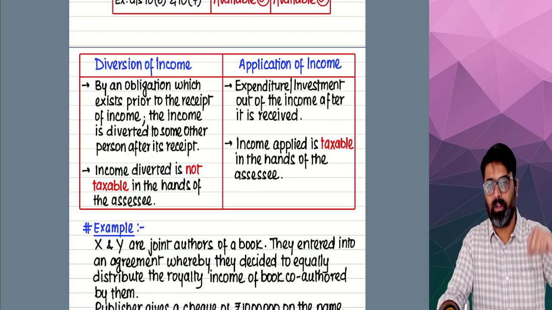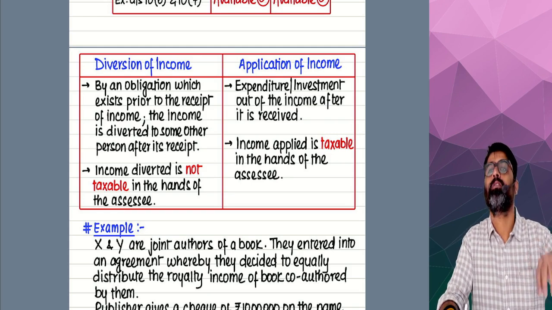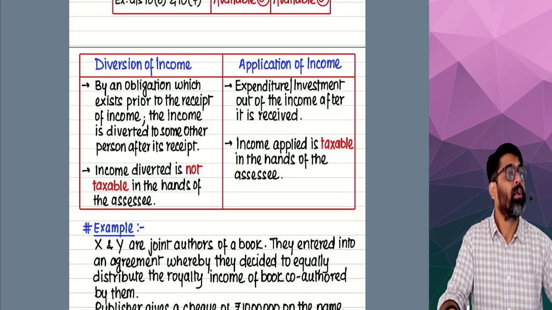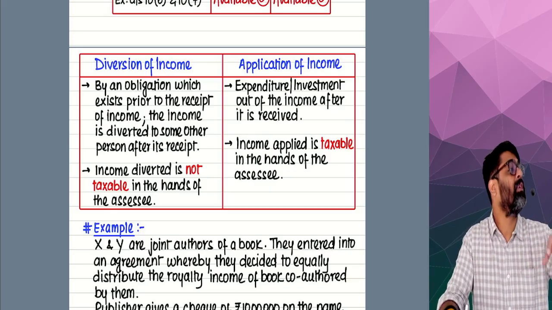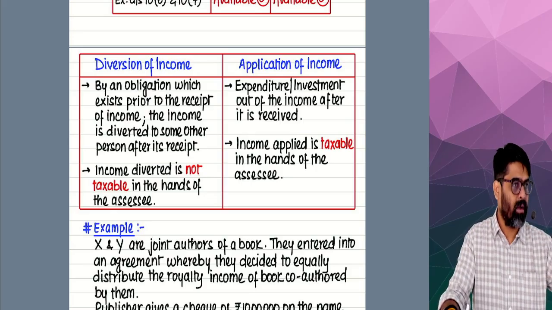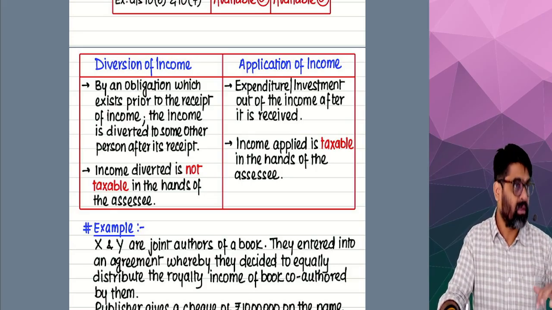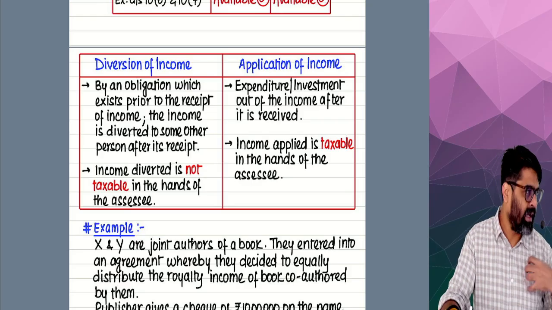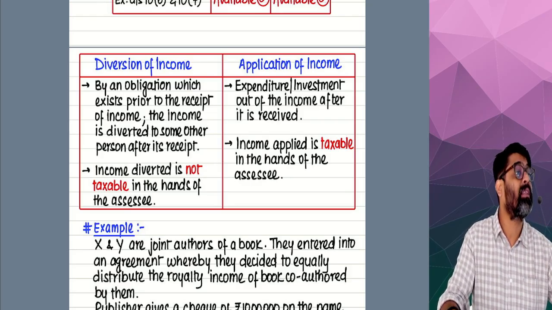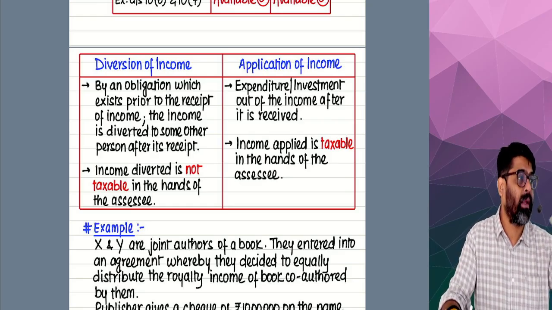I have made some investments. I have done some expenditure of my household. I have paid rent. I have paid this. So out of that 5 lakh, I'm meeting some expenses and doing some investments. The investments which I am doing out of my 5 lakh rupees and the expenditures which I'm meeting out of my 5 lakh rupees, that investment and expenditure is nothing but application of my income.